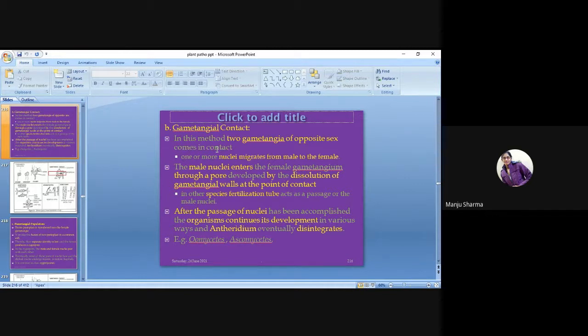So one or more nuclei migrate from male to female, and male nuclei enter the female gametangium through a pore developed by the dissolution of gametangial walls at the point of contact.